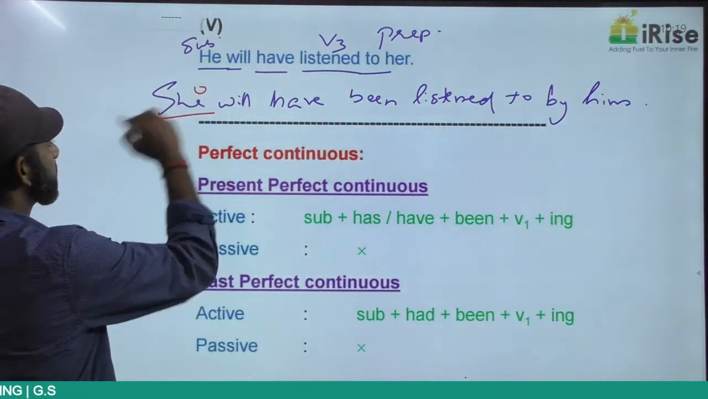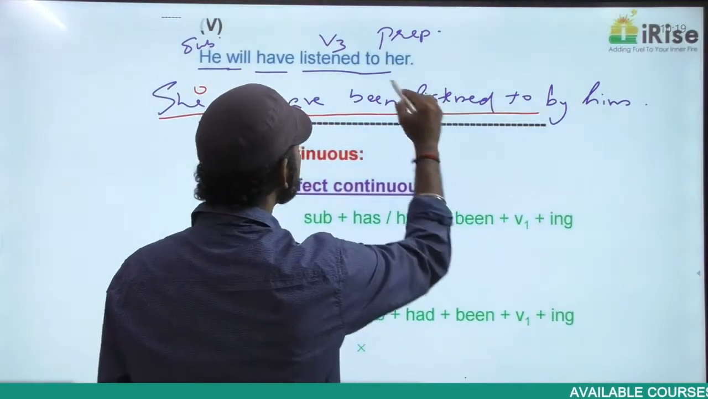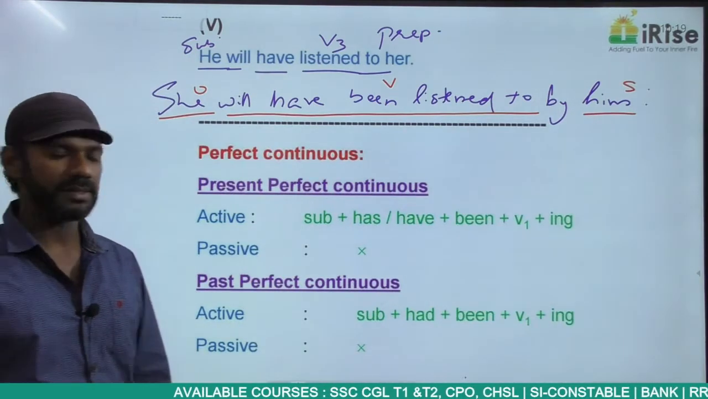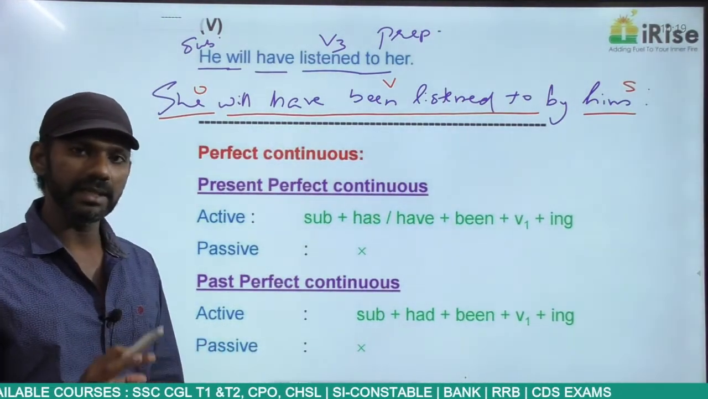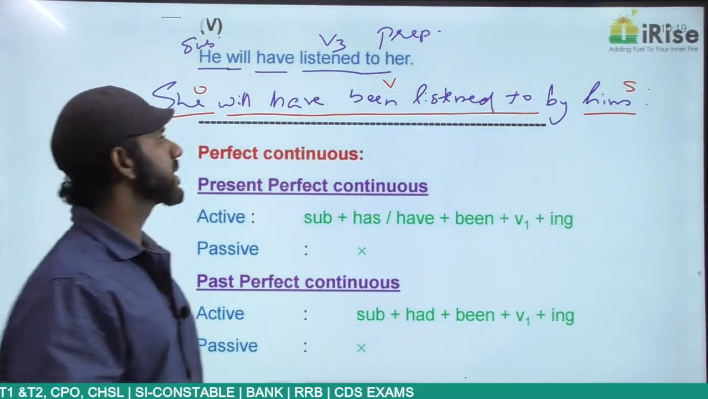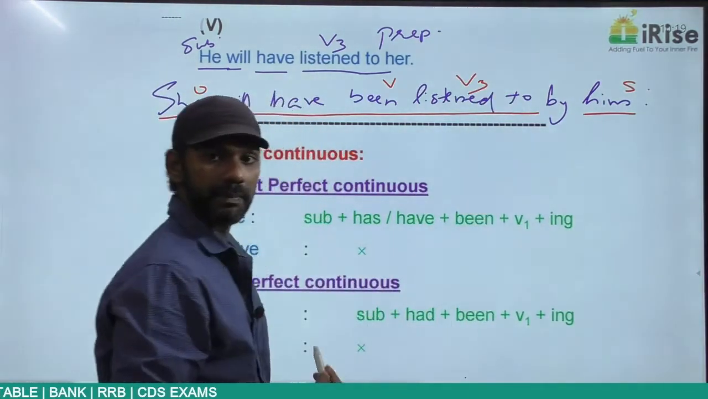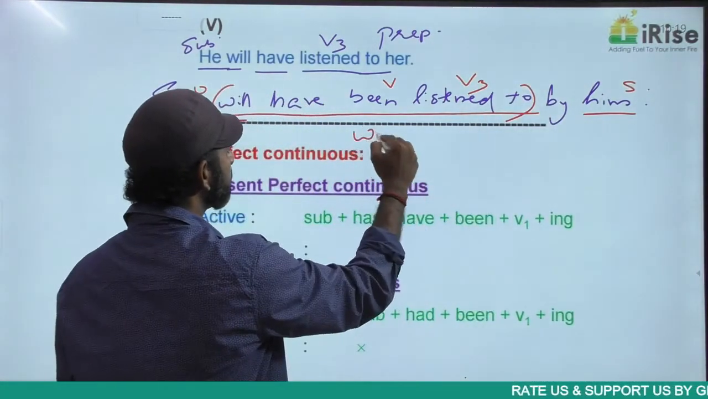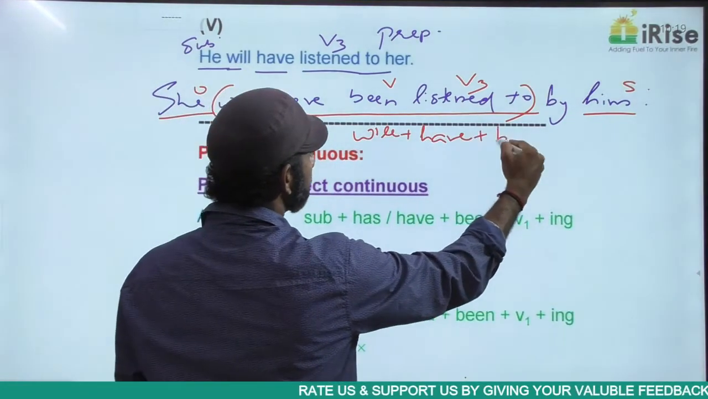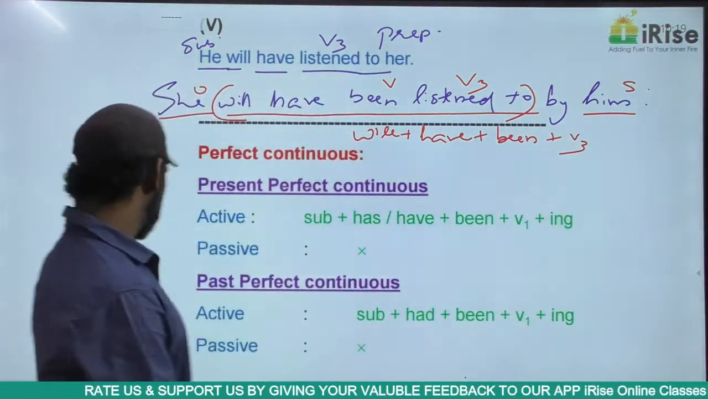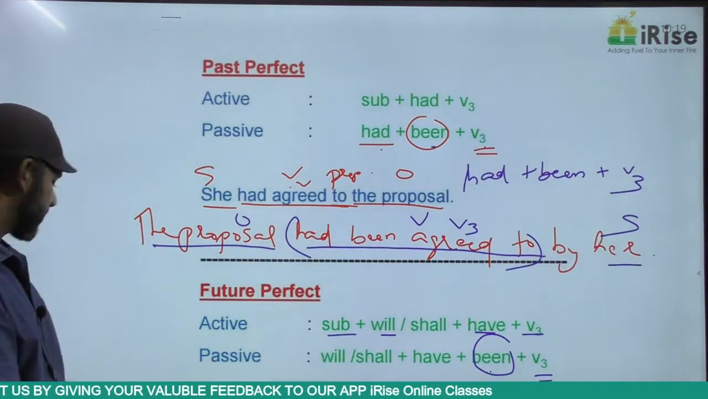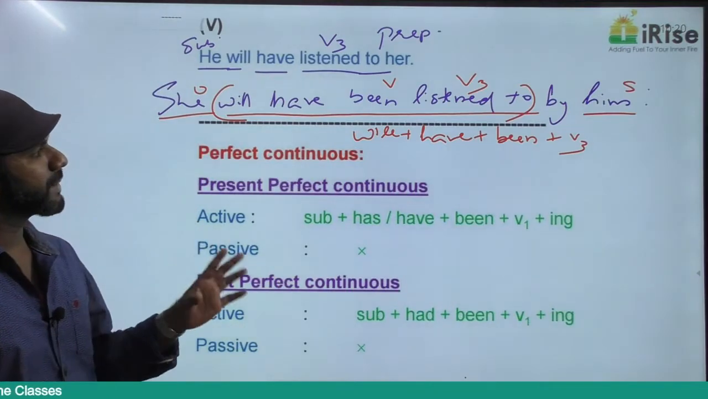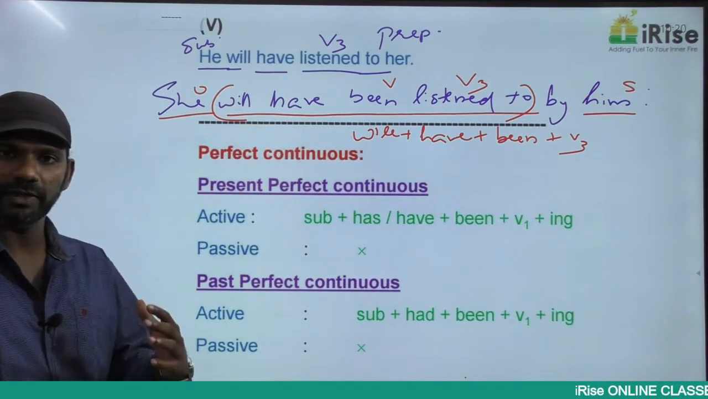She is the object here. Will have been listened to is a verb here. Him is the subject here. Object, verb, subject, passive voice. Listened is V2 and V3. Listen, listened, listened. In this case, listened is in the V3 form because the sentence is in the passive voice. So will have been listened to is will plus have plus been plus V3, and will plus have plus been plus V3 is future perfect in the passive voice. So she will have been listened to by him is future perfect in the passive voice.